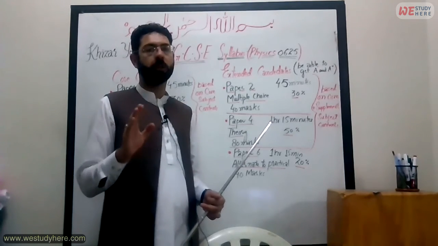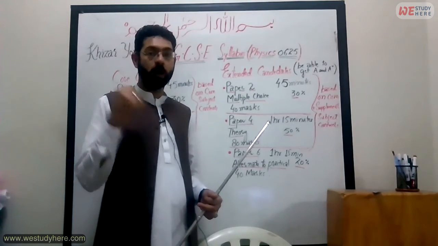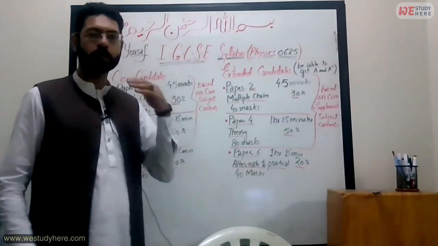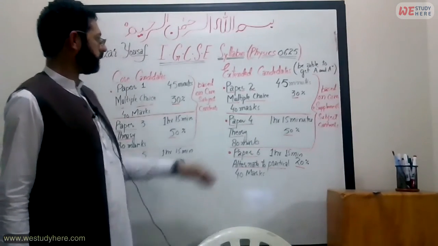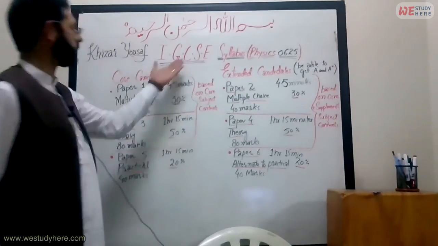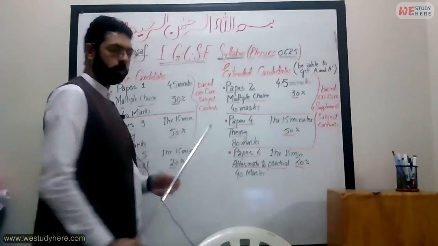But you don't have to perform the experiment. Only you have to write about that. So this is the IGCSE syllabus for physics.